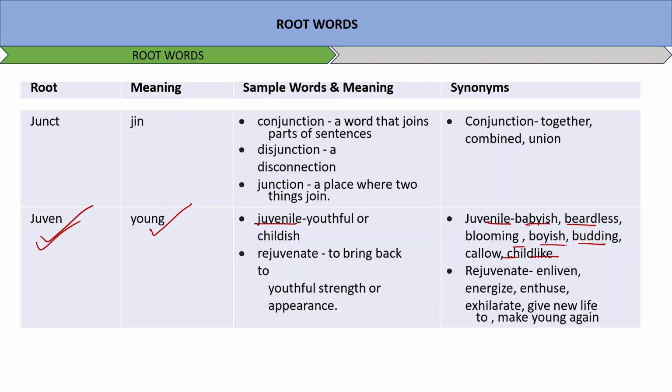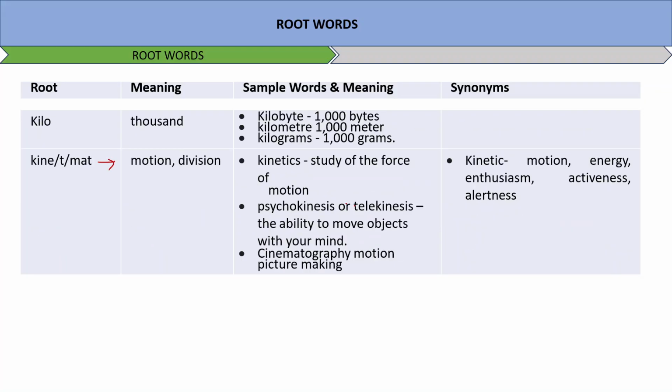Kilo means thousand: kilobyte, kilometer, kilograms. We all know that. Kin basically means motion or division. Kinetic, study of the force of motion. Psychokinesis or telekinesis, the ability to move objects with your mind. Cinematography, motion picture making. Kinetic, motion, energy, enthusiasm, activeness, alertness. These are some very casual words which we usually use.